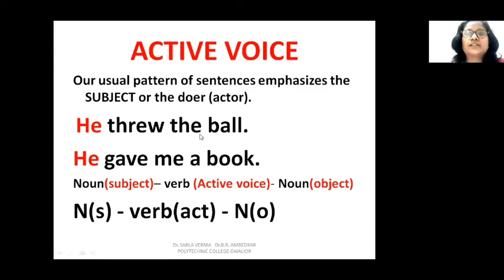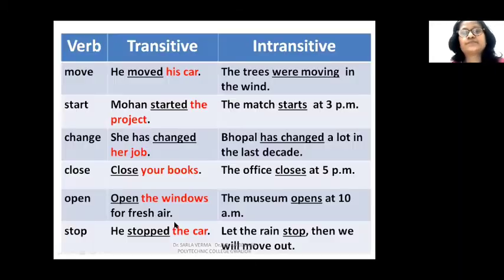So this is the sentence construction of English, in which we have the subject and the verb and then the object. Now subject and object, they both are normally noun or pronoun. So here I have written in bracket, this noun is subject and this noun is object, and verb is in active voice. Now if you want to know more about transitive and intransitive verbs, these are some special cases where the verbs can be used as transitive as well as intransitive verb.